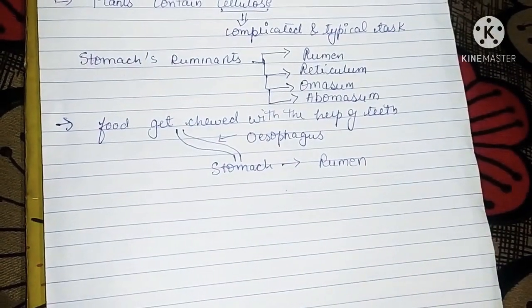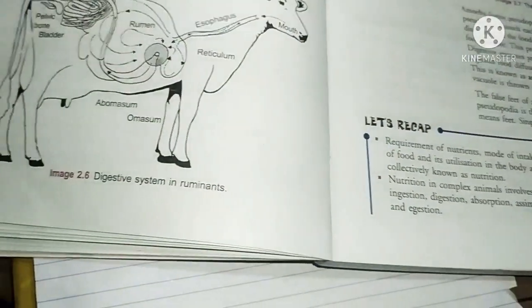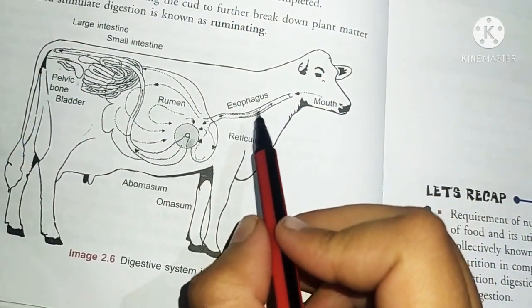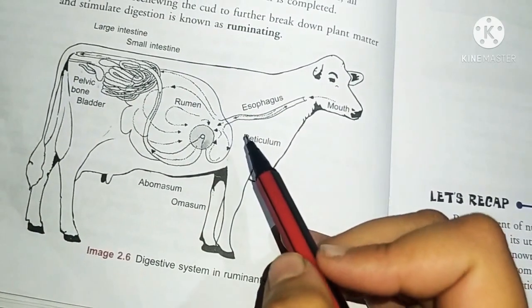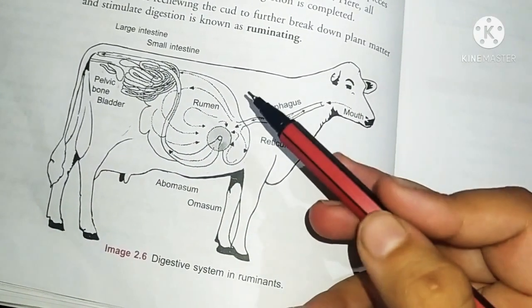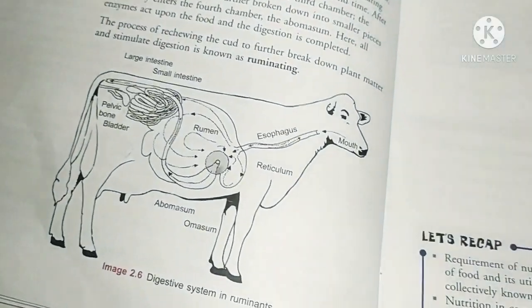Let me show the diagram of the digestive system in ruminant animals. Here this is your mouth, this is your esophagus, this is your rumen, reticulum, and all the digestive organs in the system.